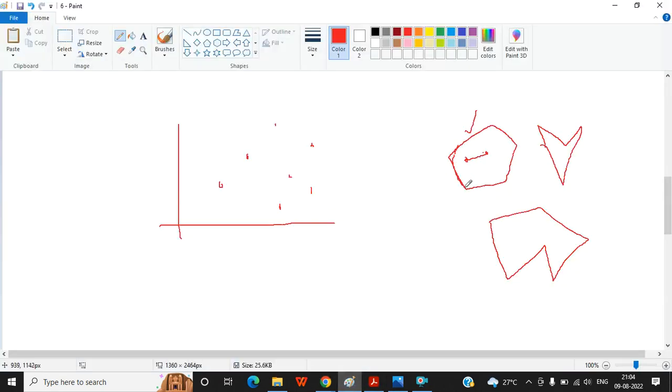Just this is your convex. Why is this not convex? Because if you take this line, it will lie outside the shape.